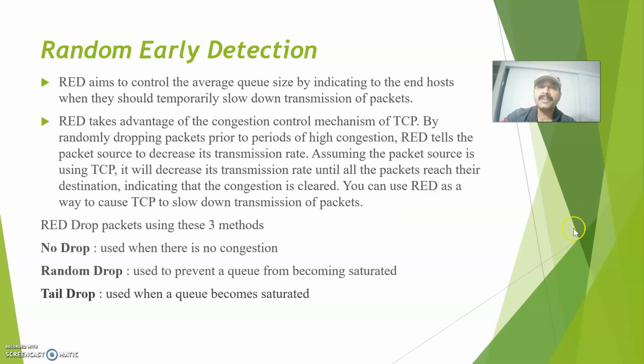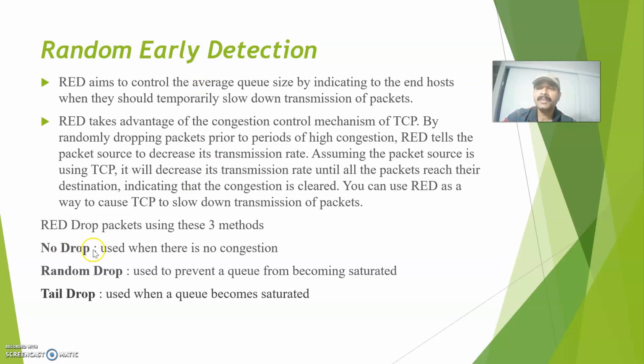Again the receiver will increase the window size to 2. Again the sender will send 2 segments and receive the acknowledgement. Then the window size will be increased to 3. This continues until, if the sender is not able to receive any acknowledgement from the receiver, the sender can decide there is congestion at the receiver end. Automatically the sender will decrease the transmission rate. That is one of the mechanisms: the sender can detect the congestion at an early stage, which we call random early detection. How it detects this congestion early is by means of three mechanisms.